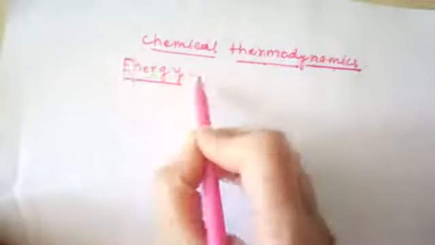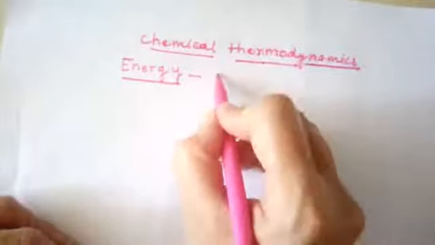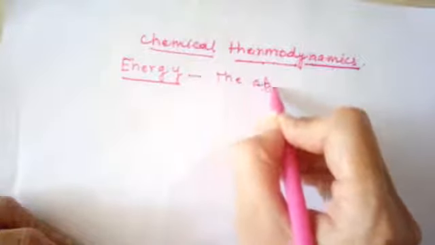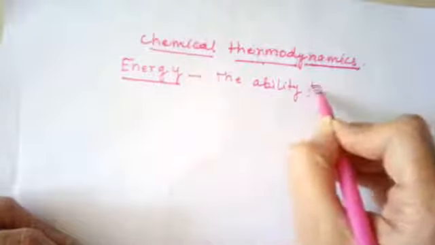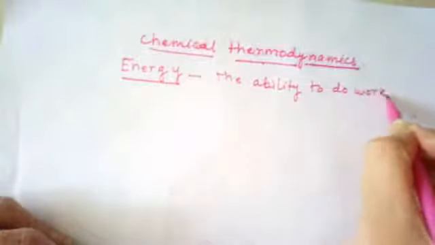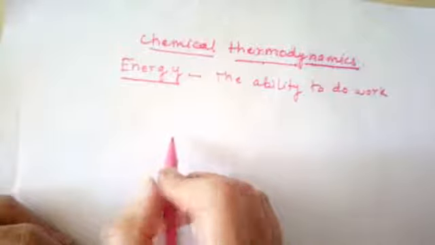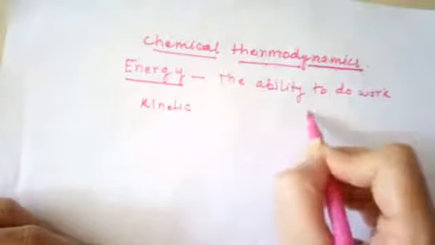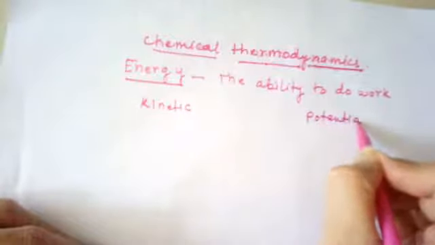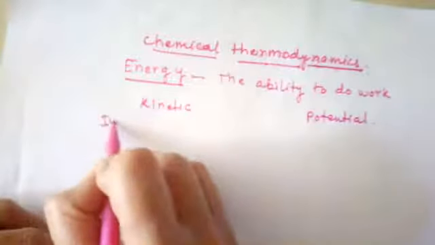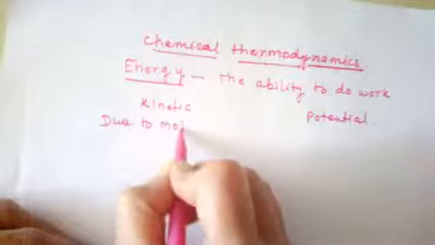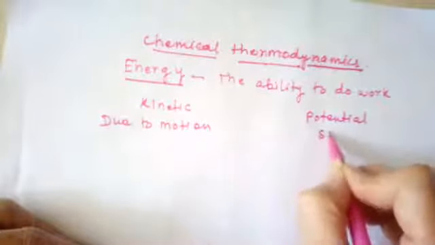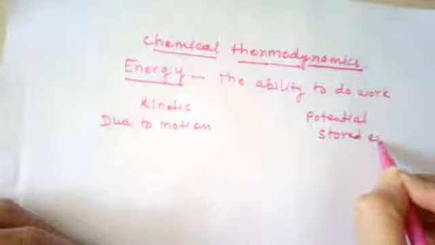Before we come to this concept of chemical thermodynamics, let us say what is an energy. Energy is nothing but the ability to do work. There are different types of energy or different forms of energy. One is kinetic energy and other is potential energy. So this kinetic energy, as you all know, this is due to the motion, and potential energy, this is the stored energy.